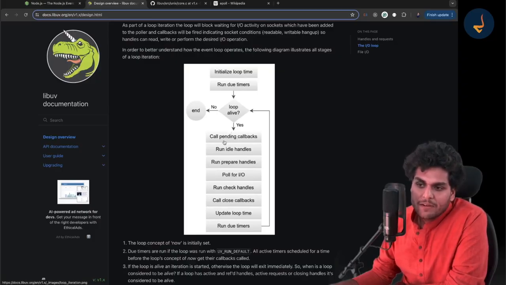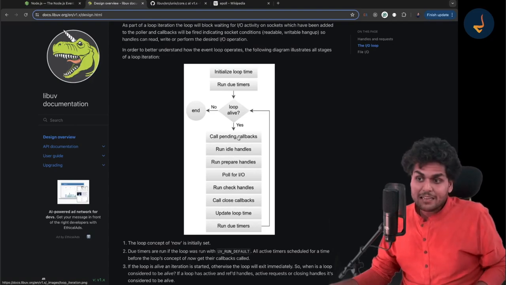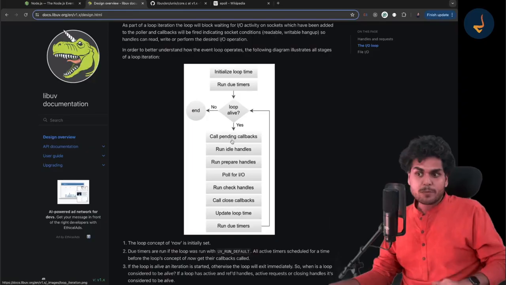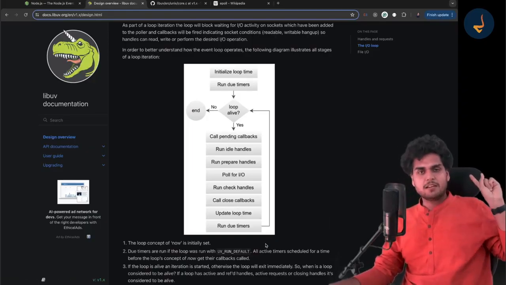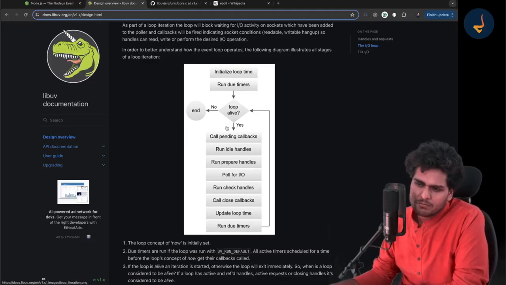Then it will call the pending callbacks. Now you know the pending callbacks. In this phase, it will call all the pending callbacks which were pending from the last iteration of the cycle. Suppose in the last iteration there was something pending, so it will go over here and execute them.